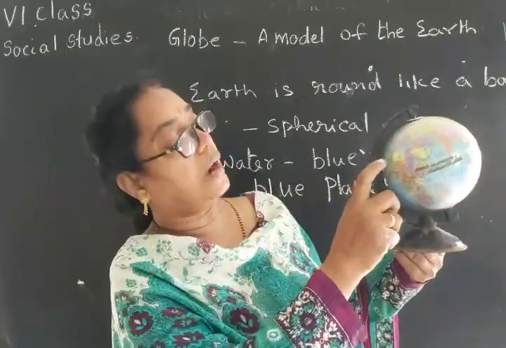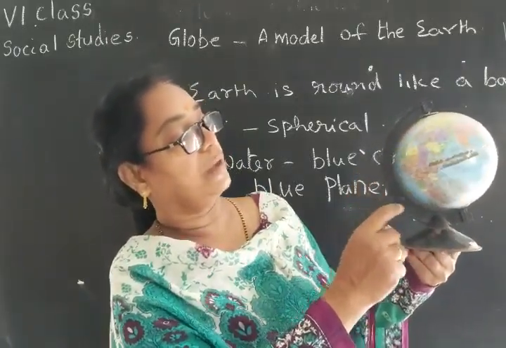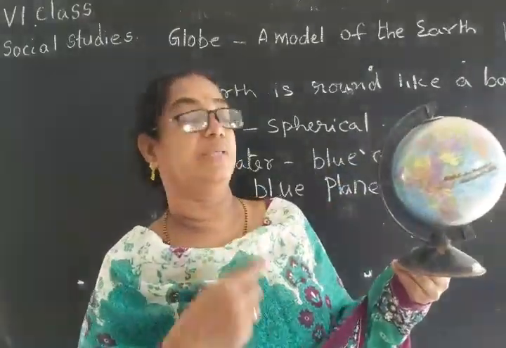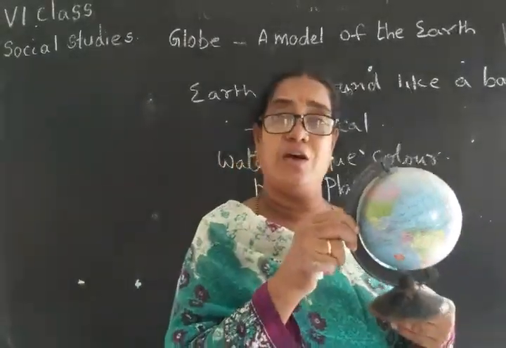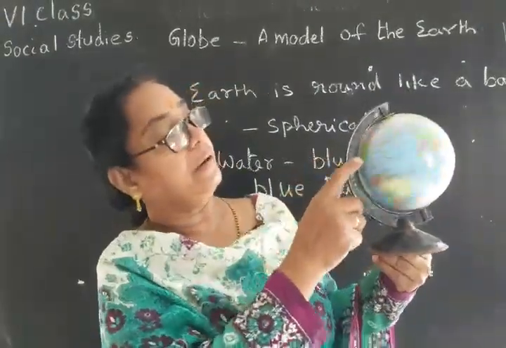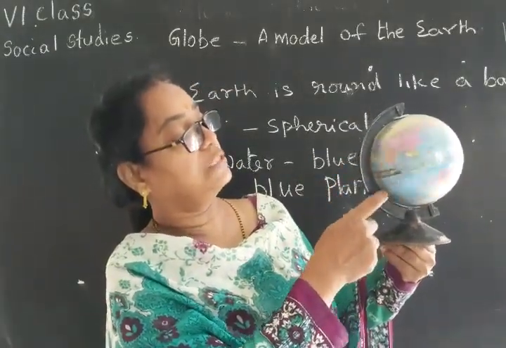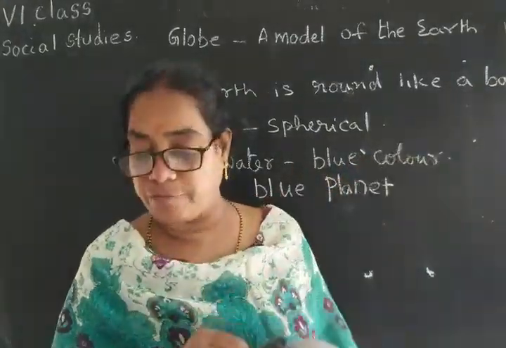And also continents: Asia, Africa, North America, South America, Australia, Antarctica. All these continents we can see on this. And also major countries. What can we see on the globe? On the globe we can see land, water, continents, oceans, and the most important countries.